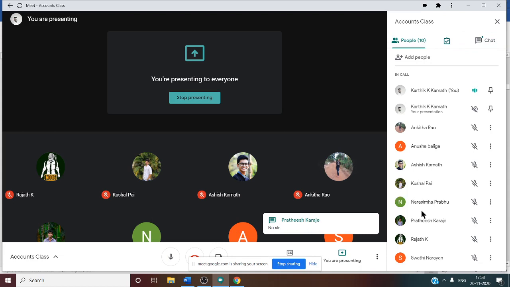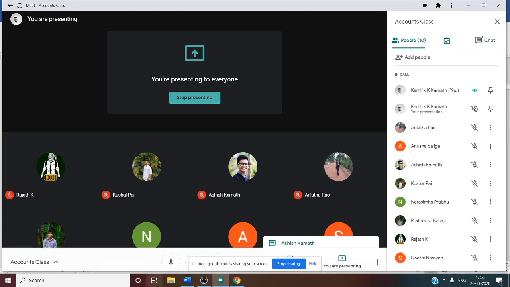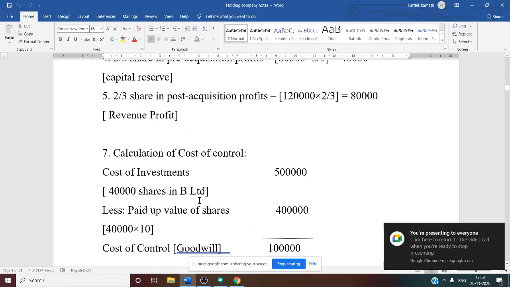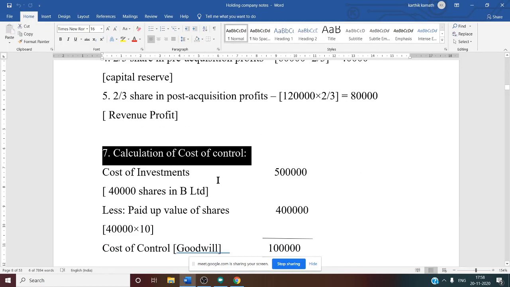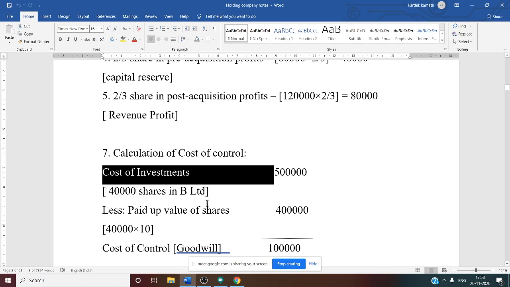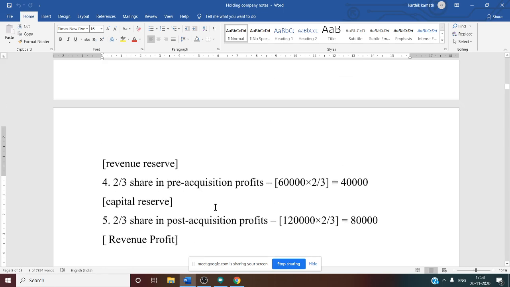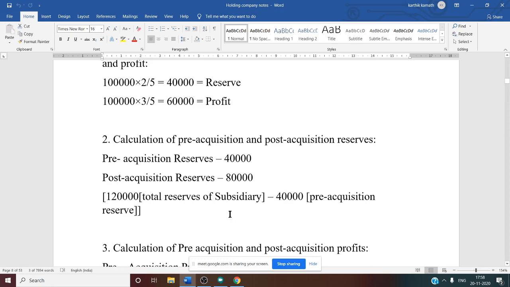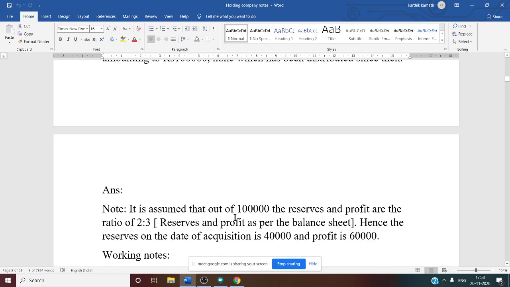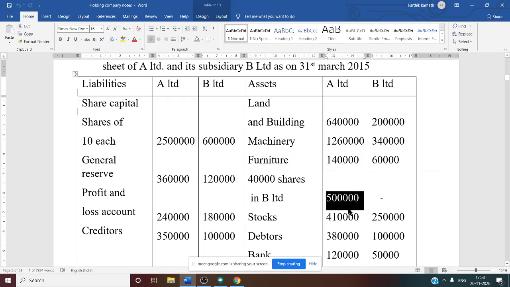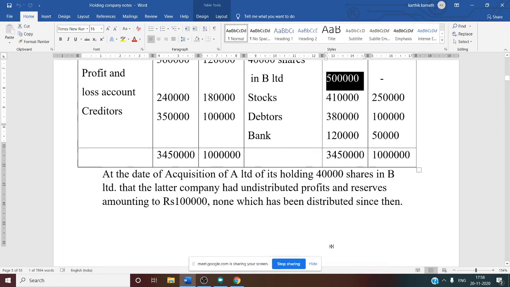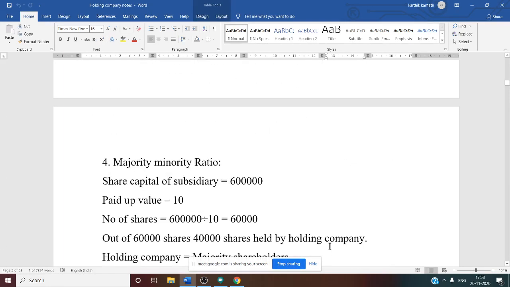So now last one more working note we'll see. That is calculation of cost of control, working note number 7. Now cost of investment, if you see, that is given in the balance sheet. Once again we'll move on to the balance sheet. If you see 40,000 shares in B Limited, that means holding company invested in B Limited 5 lakh rupees. So this 5 lakh rupees is cost of investment. So first you need to write cost of investment as 5 lakh.